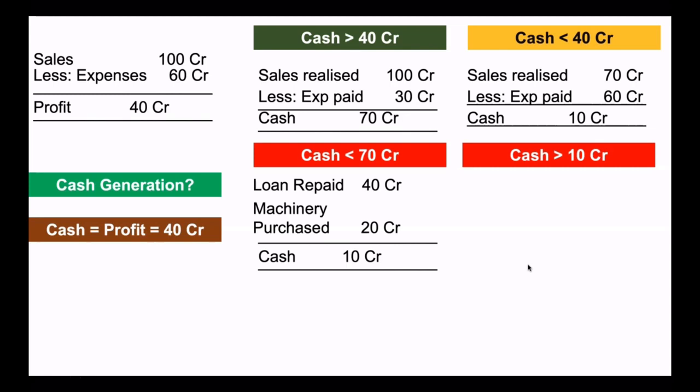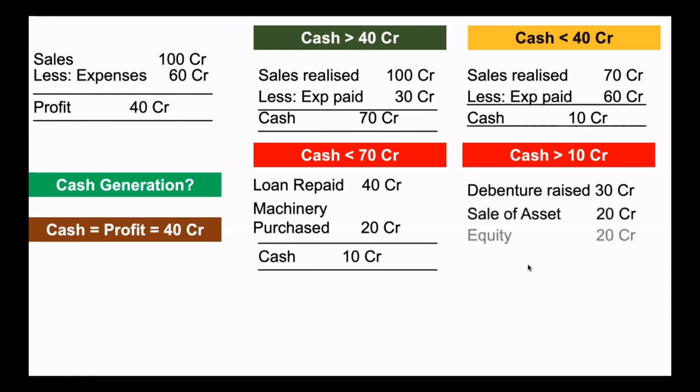And in the second scenario, let's say a debenture has been raised, and money has come in for 30 crore. Some asset has been sold, and 20 crore came in. Equity, money came in from owners, 20 crore. So we have 70 crore of money coming in. So now the total position is 80 crore.